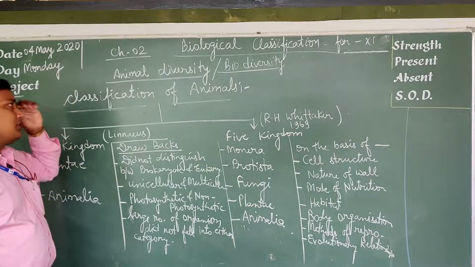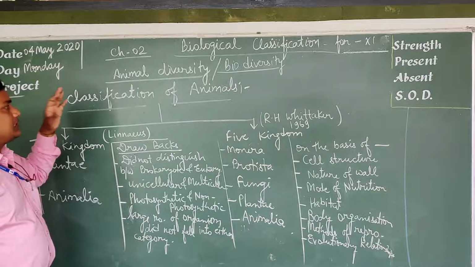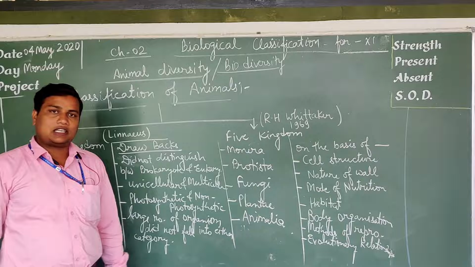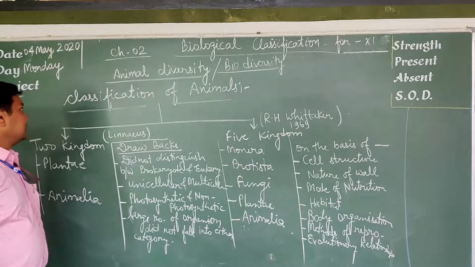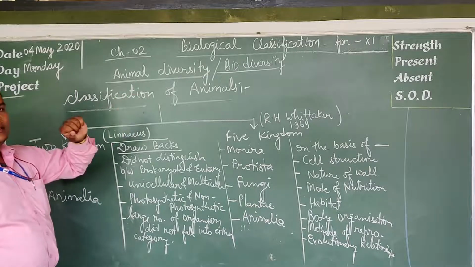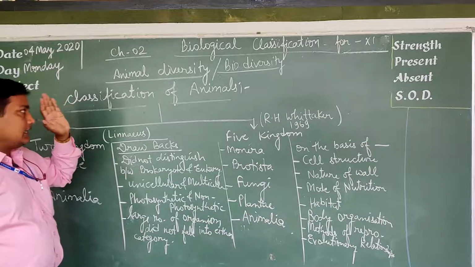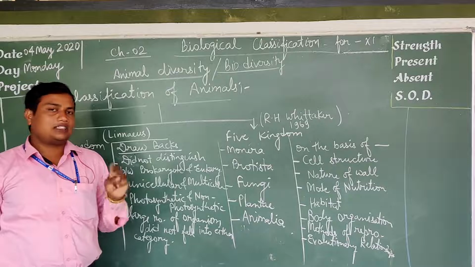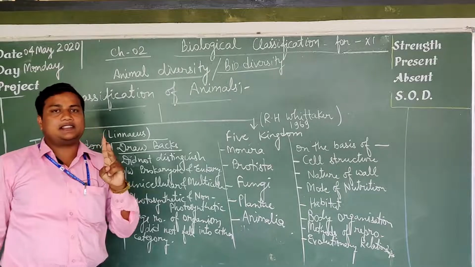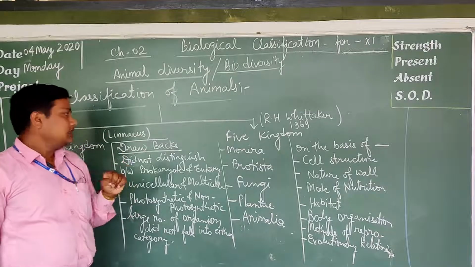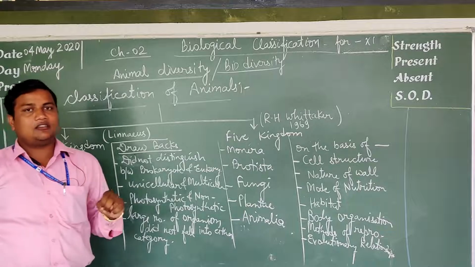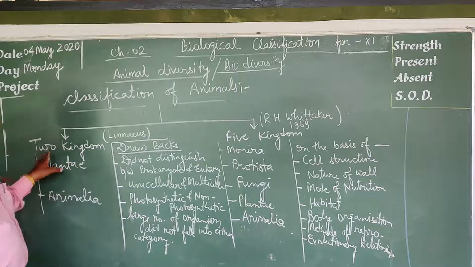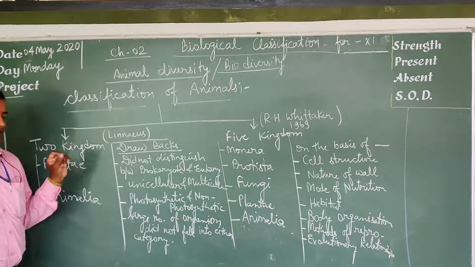We are going to discuss how organisms were classified in earlier times and how they are classified right now. In the earlier time, living organisms were classified into only two categories, known as two kingdom classification.